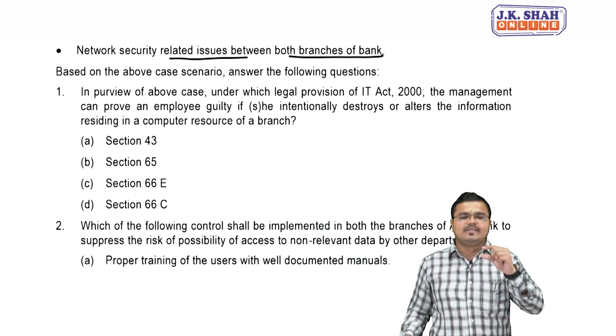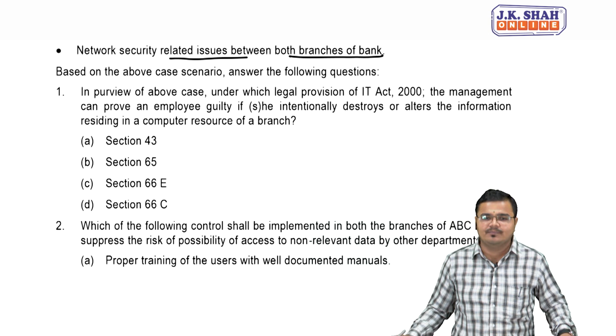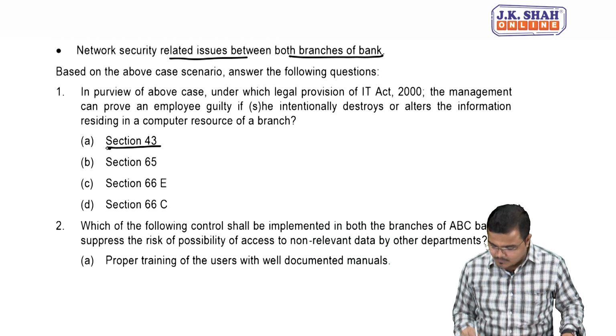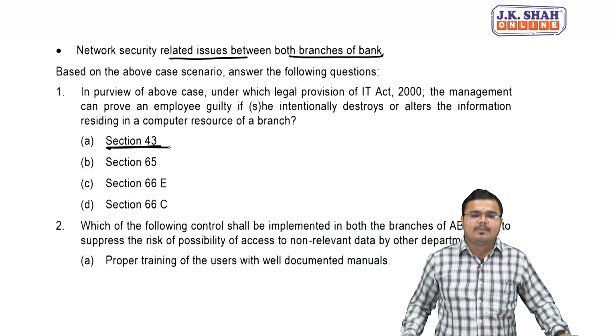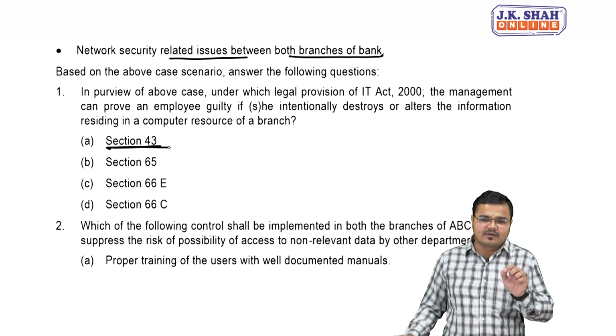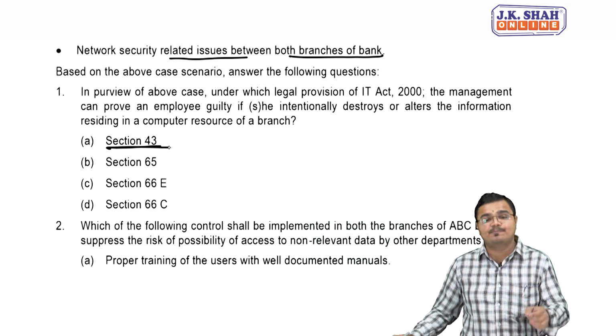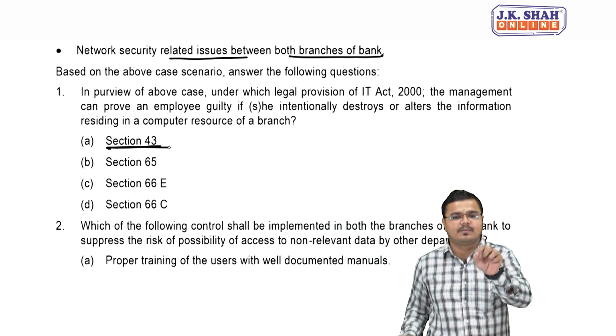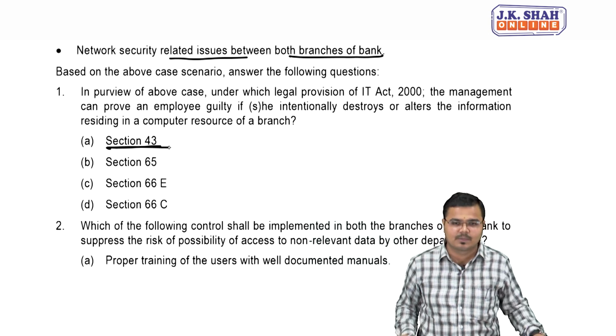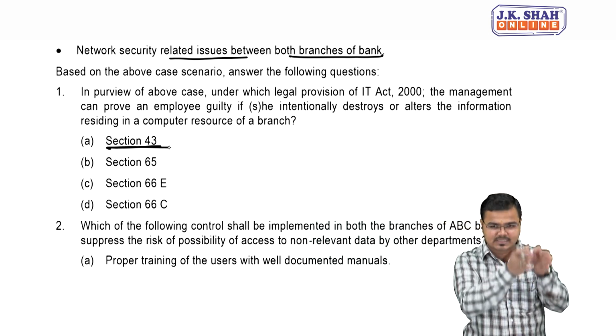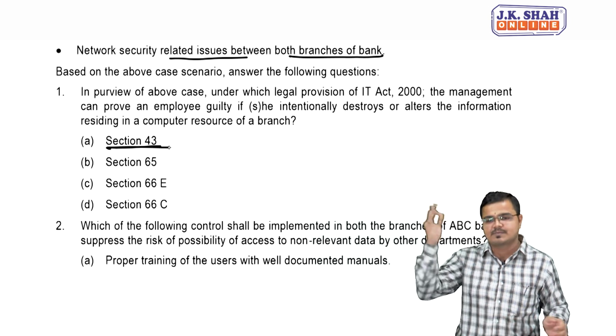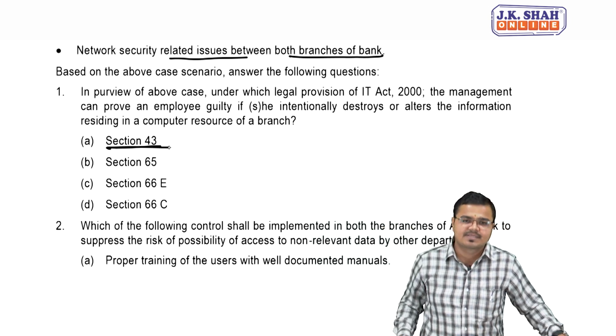So this offence is covered under section 43. Remember one more thing: the offence covered under section 43 is punishable under section 66. So the punishment for all offences listed under section 43 becomes punishable under 66.